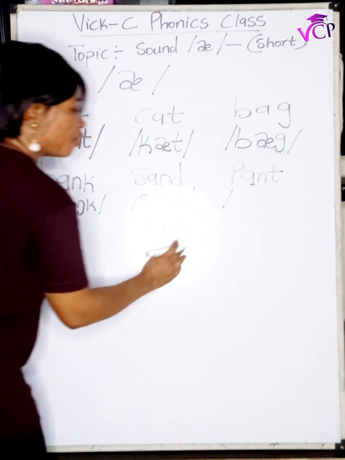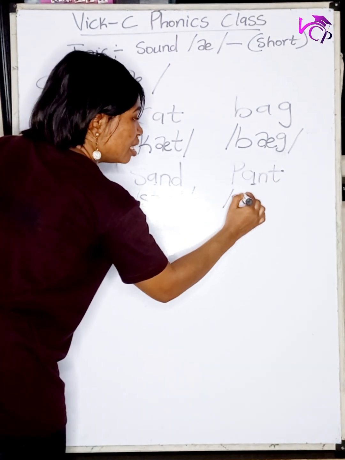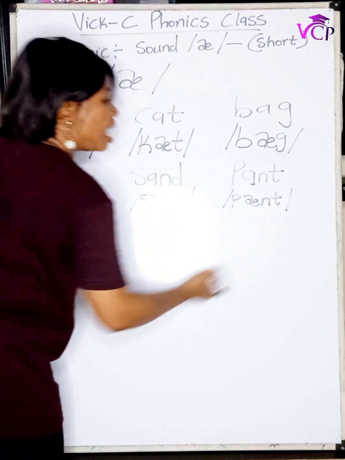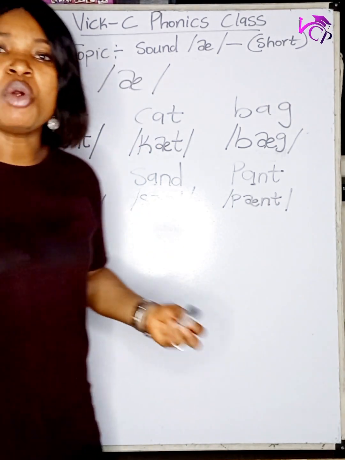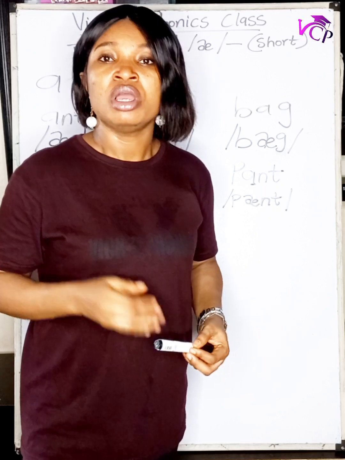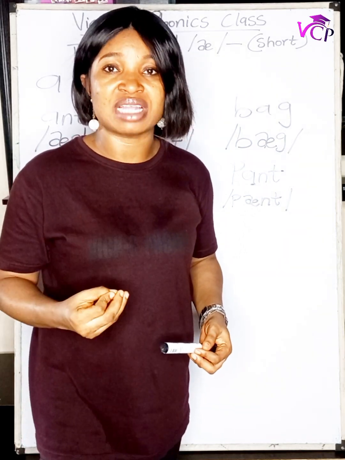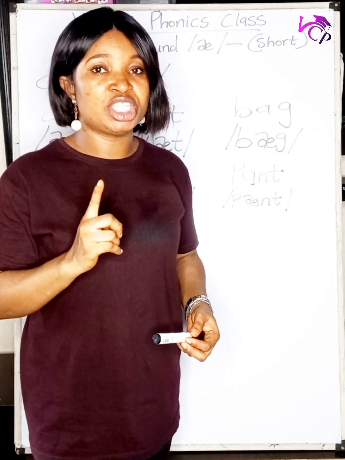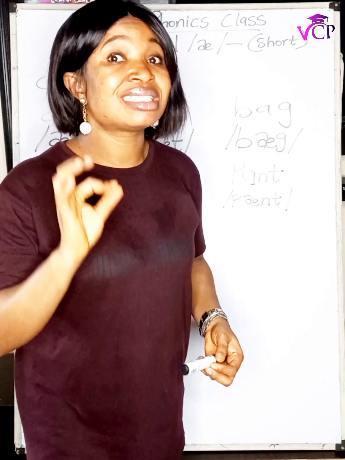And over here we have P, A, pan. So we have more words that give us the short A sound. But one thing you need to understand is the short A sound is usually in between consonant sounds.